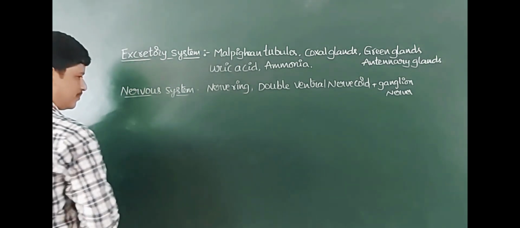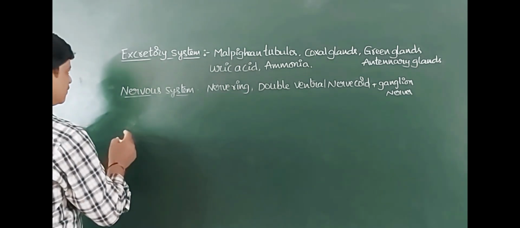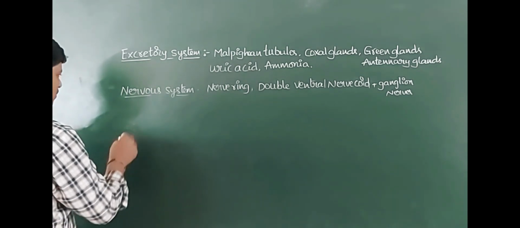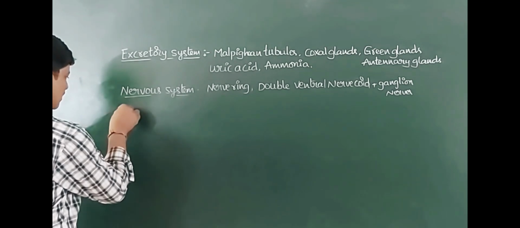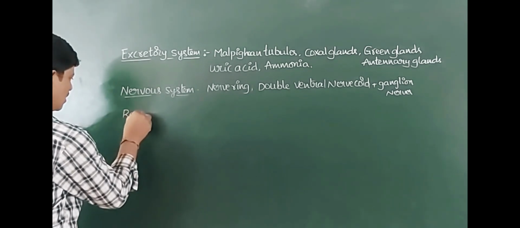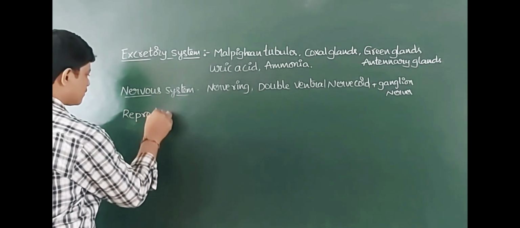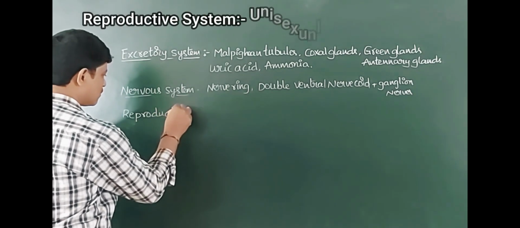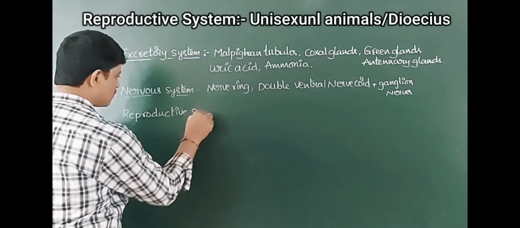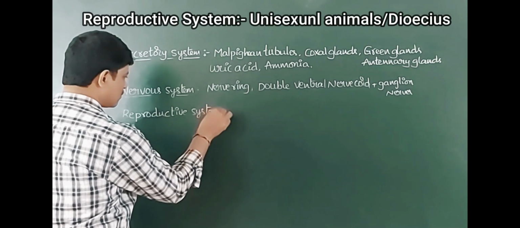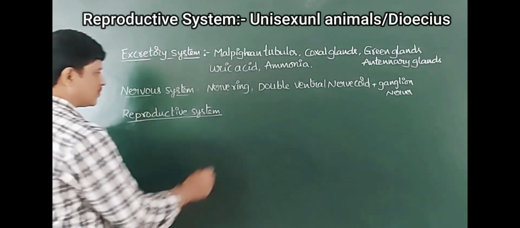After the nervous system, the next one is the reproductive system.